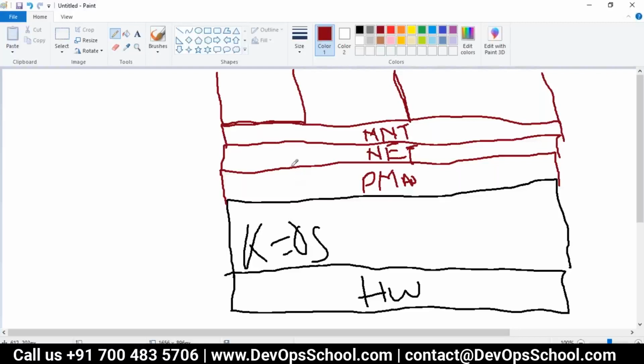Okay, so now, can I do one thing? Can I run Apache here? Think about it. And Apache should run on port 80. Can I run Apache here on port 80? Yes. Think about it. Can I run Apache again on port 80 for the other user? No. Why? There is a single network, only one network. So I cannot run Apache on port 80, correct?